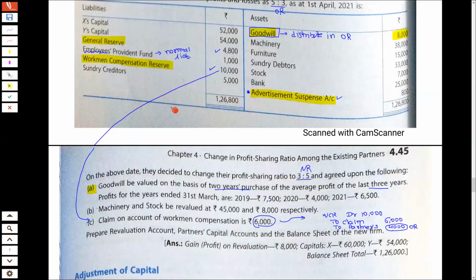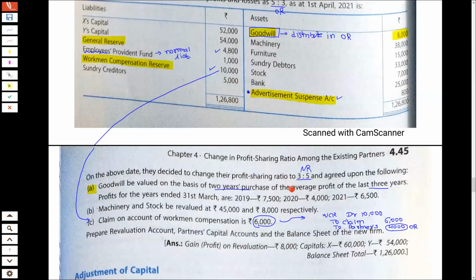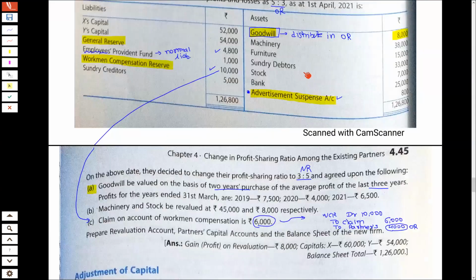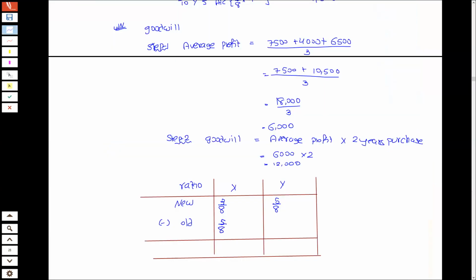So names of the partners are X and Y. New ratio is 3:5. So 3/8, 5/8. And old ratio was 5:3. So 5/8, 3/8.